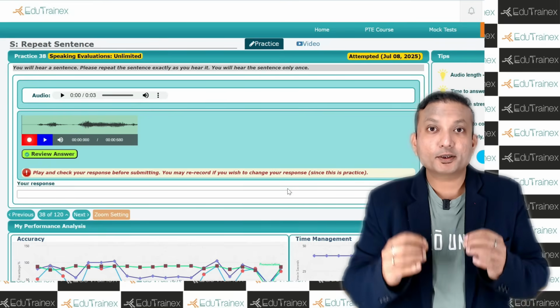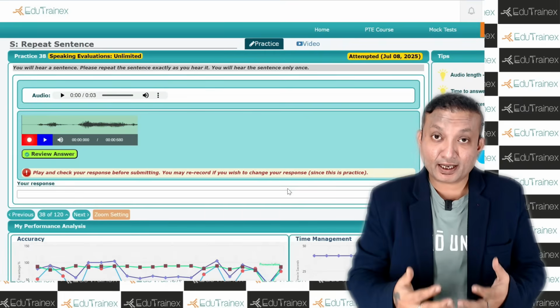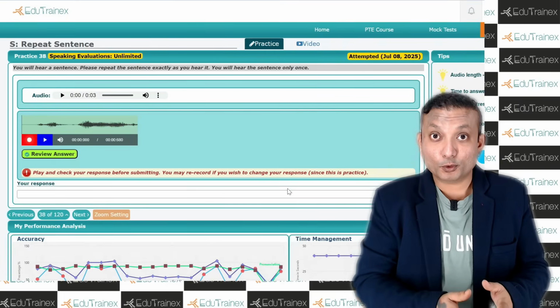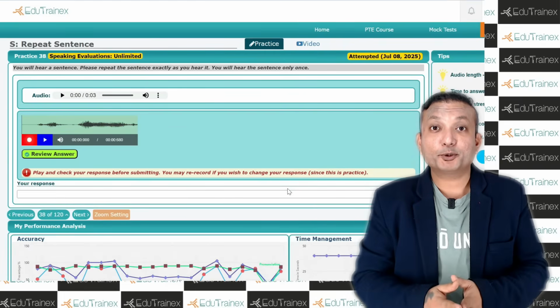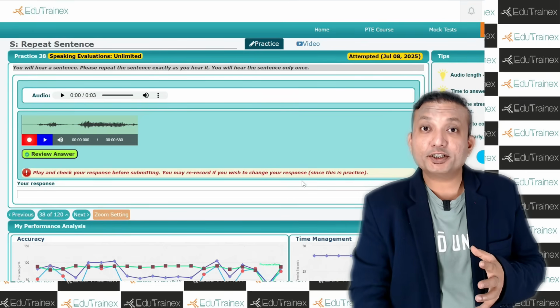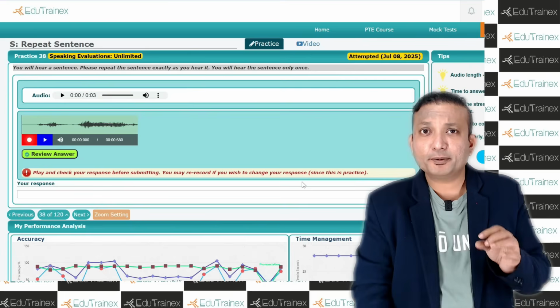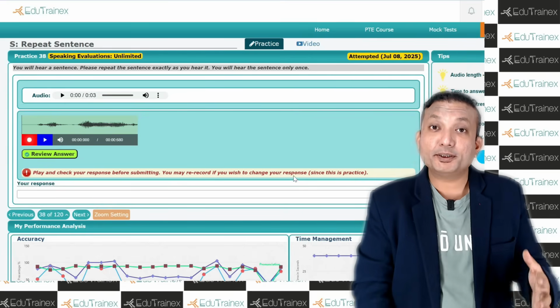This is exactly what a tool should be designed for, not to just give you the scores, but also to give you an analysis of what is good thing that you're doing, what is bad thing that you're doing, what needs to be improved. Now, this is still a simple evaluation. And if you see our other questions like essays, describe image, retell lecture, there is much more deeper analysis that the AI gives you.